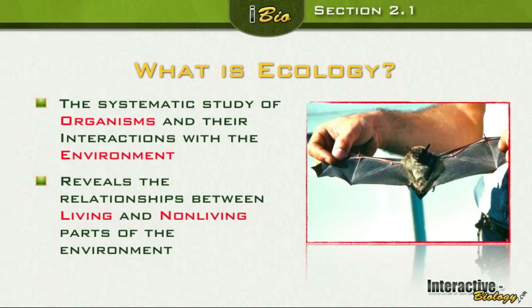It reveals the relationship between living and non-living parts of the environment. Do we depend on non-living things? Yes. What are some non-living things that we need? Car. A car? Okay. Fire. Fire? Okay. Food, and some of that is non-living. Some of it is living. Or was living. Hopefully we're not eating live dogs or something. Okay, let's move on.